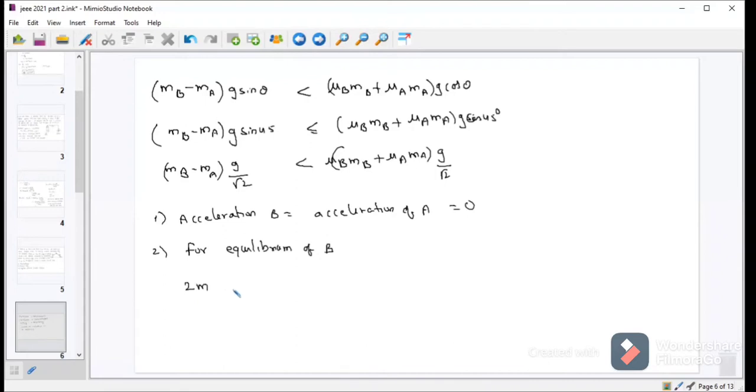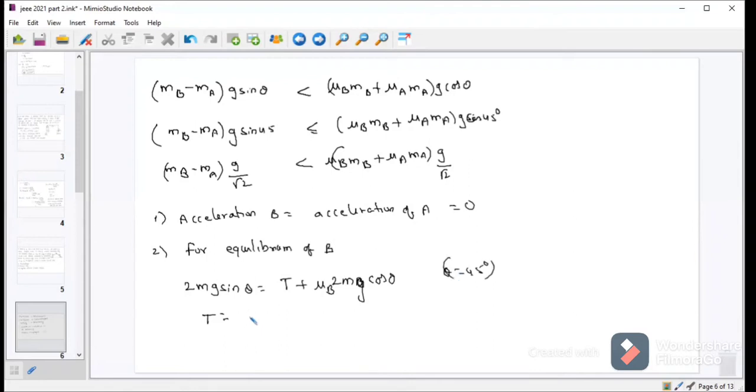2mg sin theta equal to T plus mu B into 2mg cos theta. From this one I can write tension is equal to, so in place of theta I am writing 45 degrees.